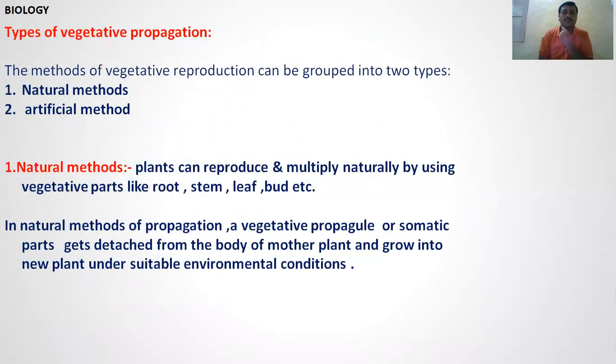Then vegetative propagation has two methods. First is the natural method, and second is the artificial method. Plants can reproduce and multiply naturally by using vegetative parts like root, stem, leaf, branches, bud, and any modified parts of the plant. It is called the natural method.